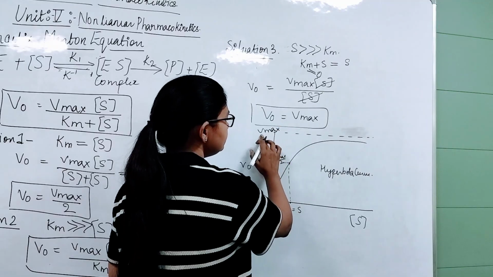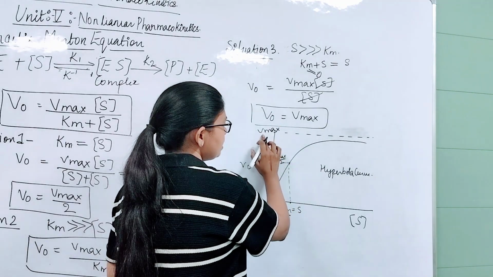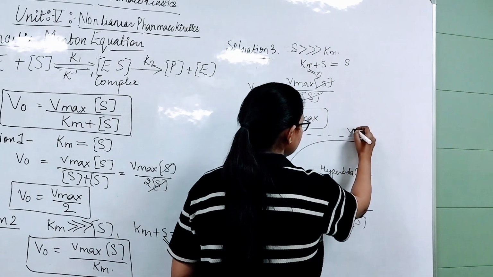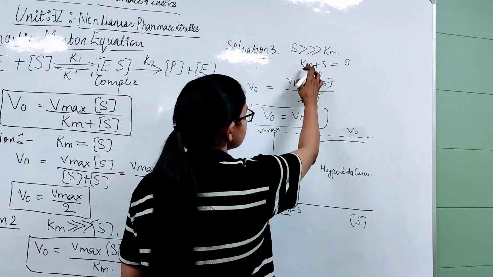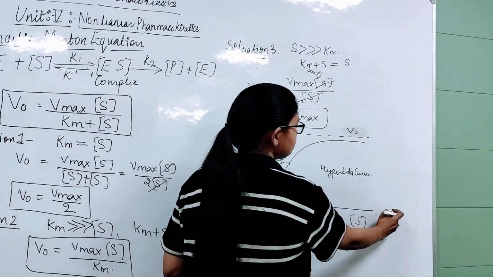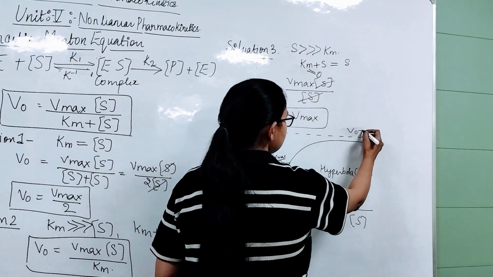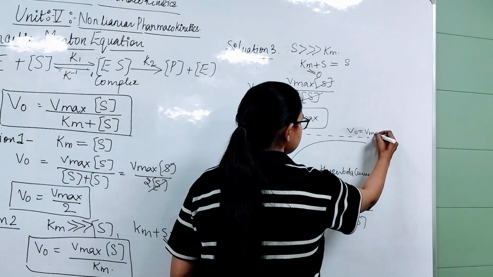Okay. So here this is the situation 1, and here when V naught equals Vmax, we can see here that this is the maximum velocity, and maximum velocity will be equal to at maximum substrate concentration. When the substrate concentration is maximum, so we go to the right side, it will be equal to Vmax here.